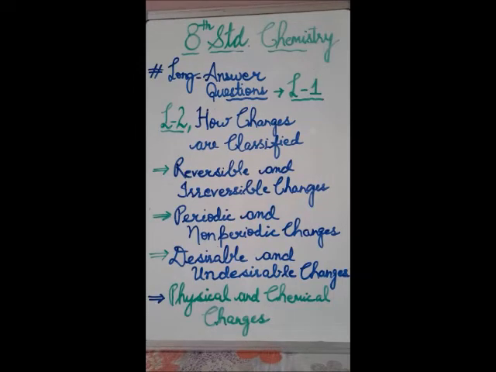Then the third category comes: desirable and undesirable changes. The changes that are useful to us are called desirable changes, whereas those that are harmful are called undesirable changes. Thus, the digestion of food 1, ripening of fruit 2, growth of living beings 3, and the changes involved in cooking, they all are desirable changes. So 4 examples are straight away written here. And the next is the rusting of iron, the spoiling of food. These are undesirable changes because they are harmful, having no use to us.